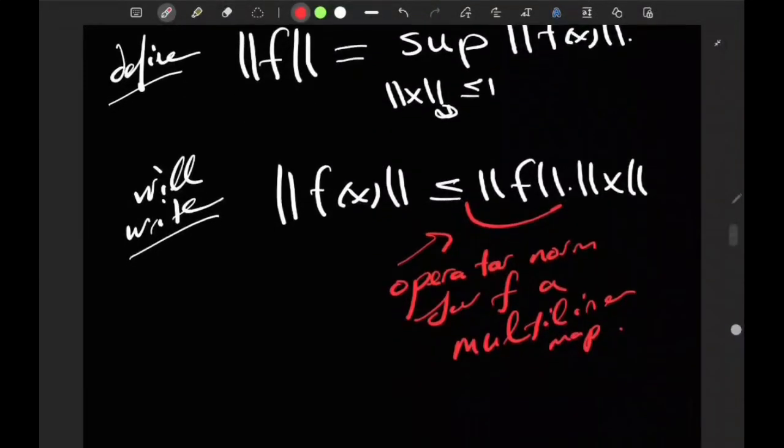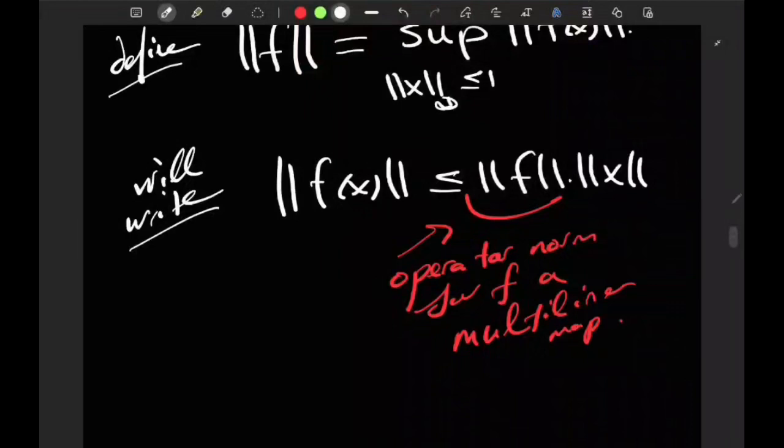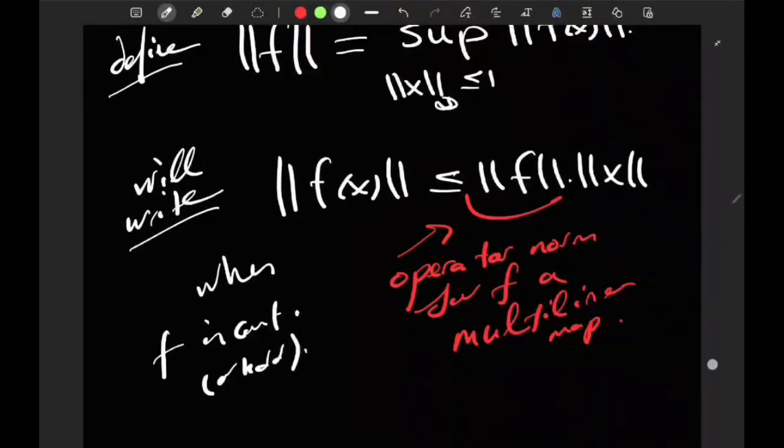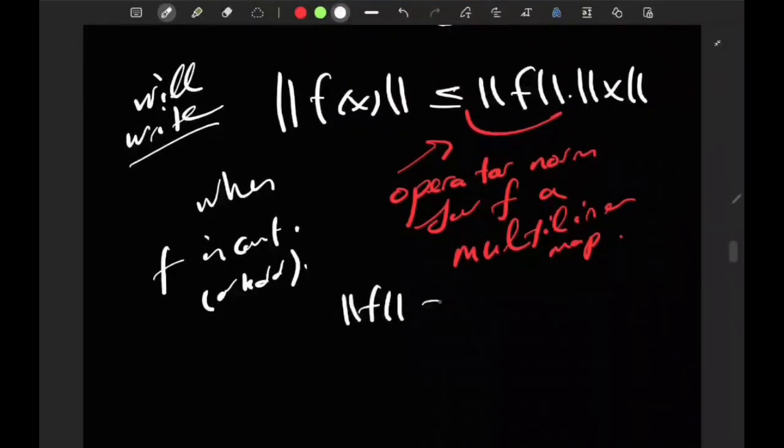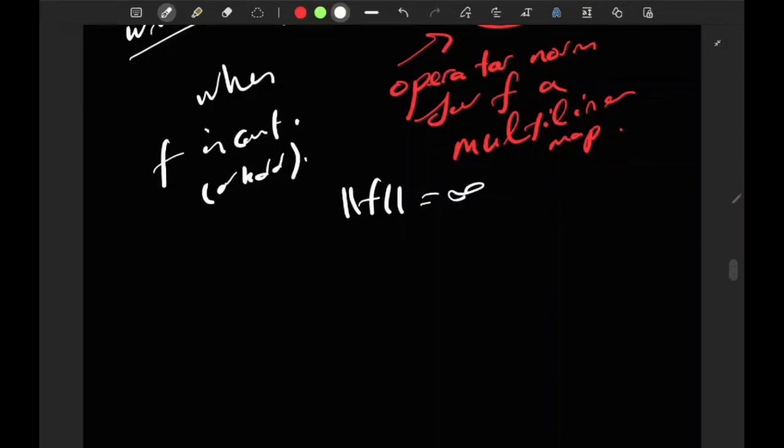And this makes sense when f is continuous, or if you want, bounded as a multilinear map. Otherwise, the norm of f could be infinite. In fact, it's an if and only if thing, because if the norm of f is finite, we know already that it is well defined and it's bounded.